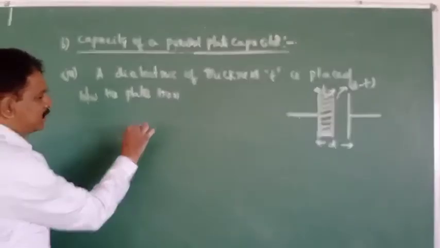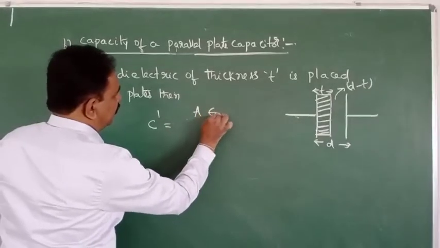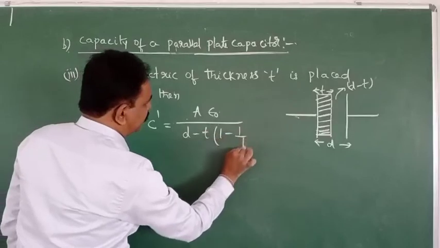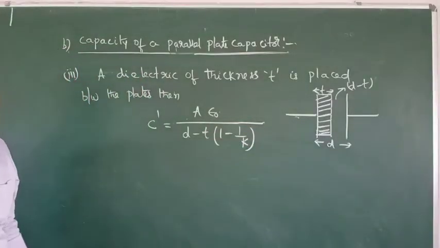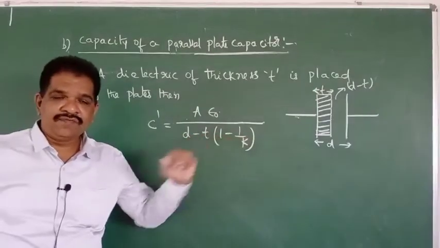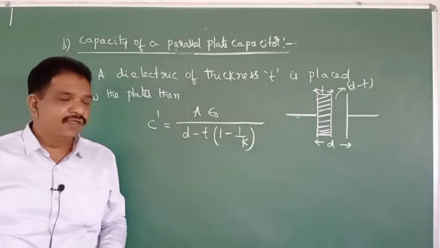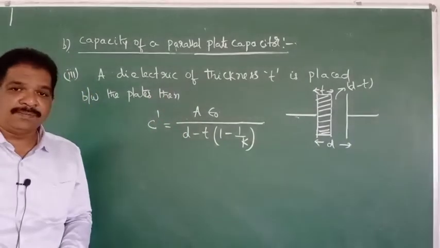For this capacity, C dash is equal to A epsilon naught by D minus T into 1 minus 1 by K. This is the formula. So some portion of dielectric is there, some portion air is there. What is the capacity of that parallel plate capacitor?